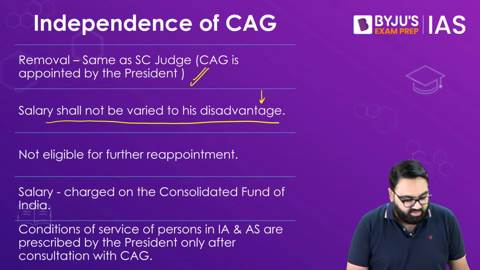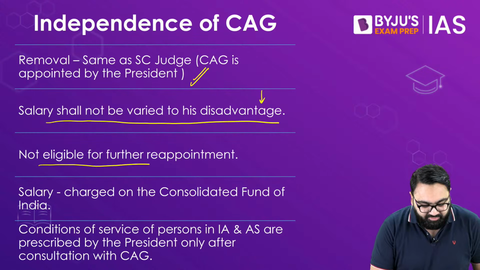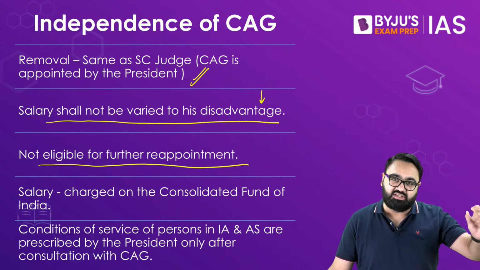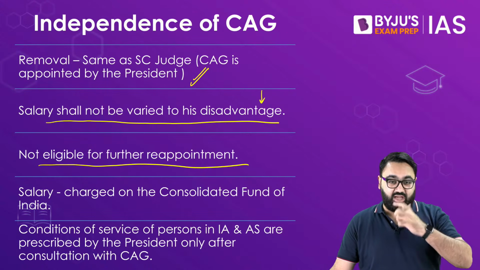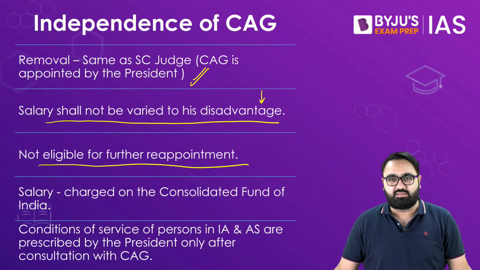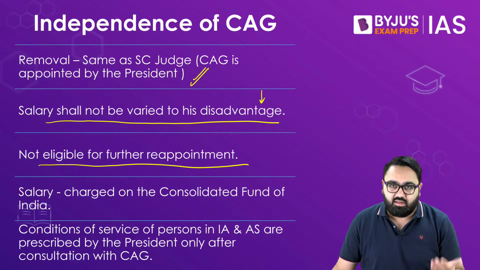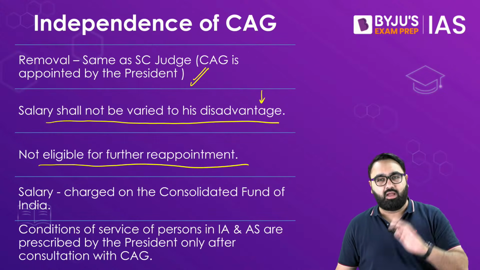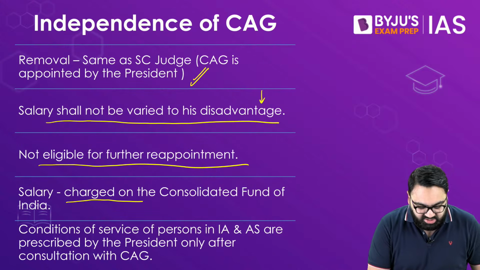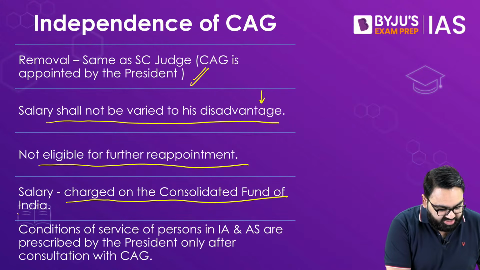Not just this, the CAG is not eligible for further reappointment. Meaning that once the 6-year tenure of the CAG is over, the CAG will not get reappointment. The CAG cannot favor the government hoping to be reappointed, because that is not allowed. Salary is a charged expenditure on the Consolidated Fund of India, so it is not votable by the Parliament.